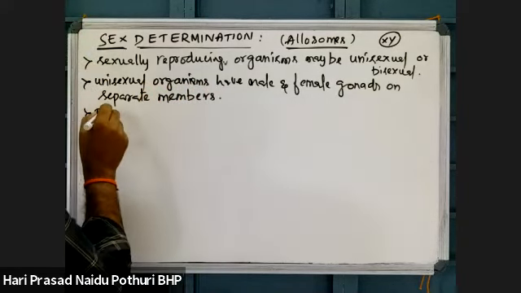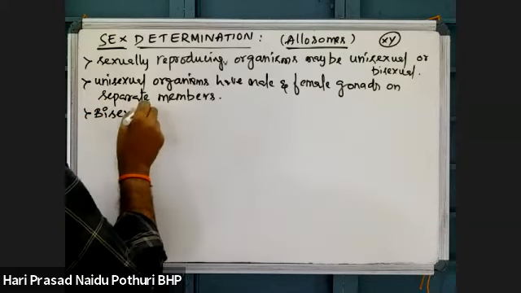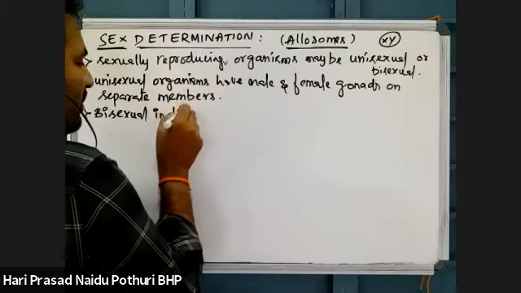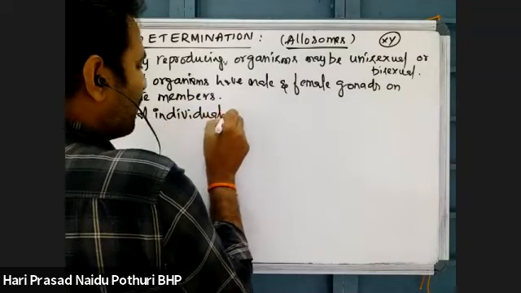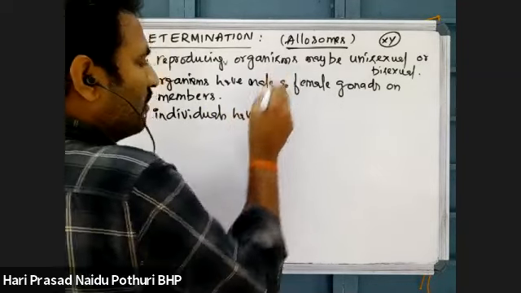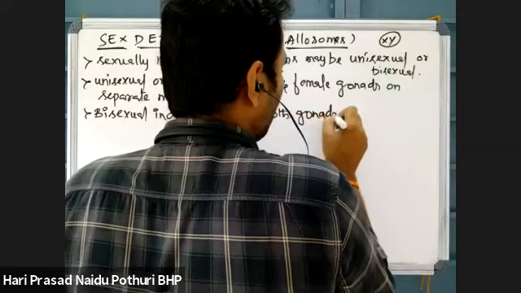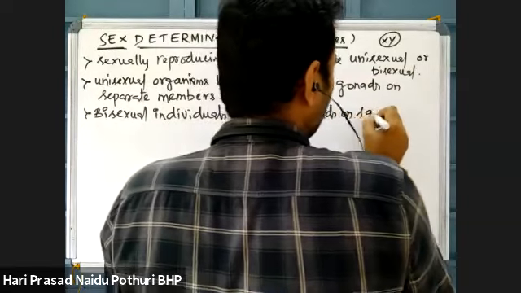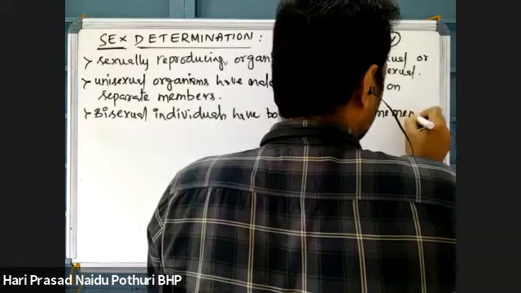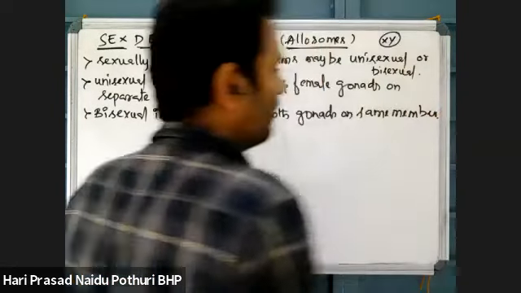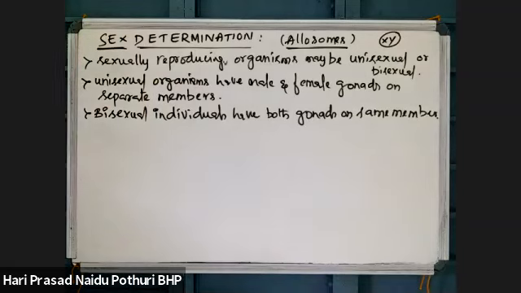Whereas bisexual organisms or bisexual individuals have both gonads, male and female gonads, on the same member. A single member has both male and female gonads. Then it is called a bisexual organism.